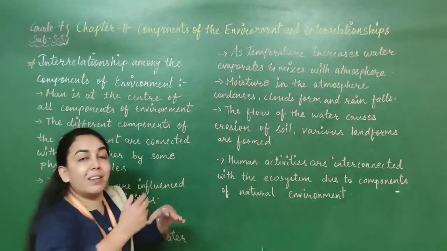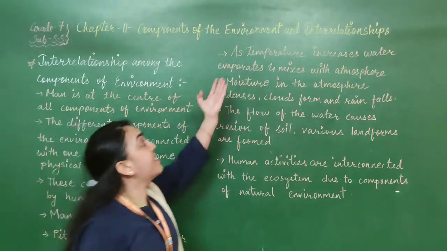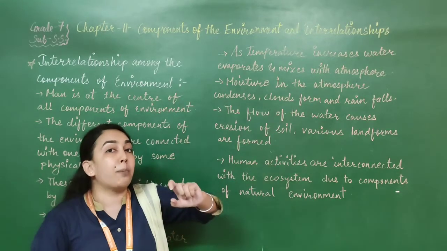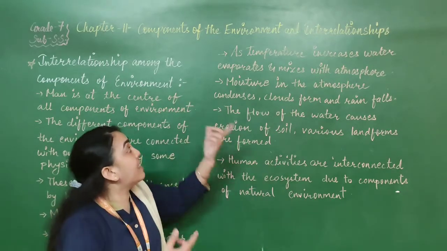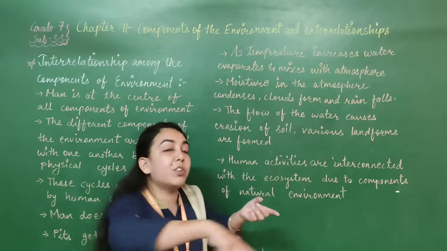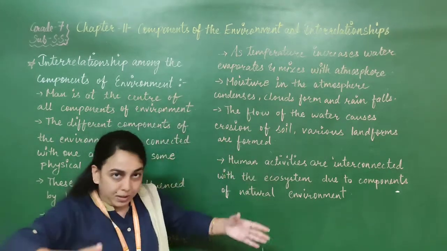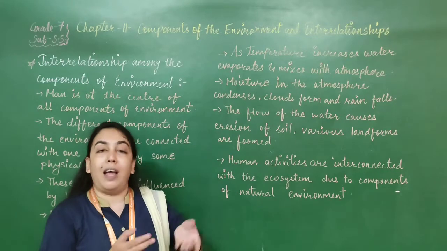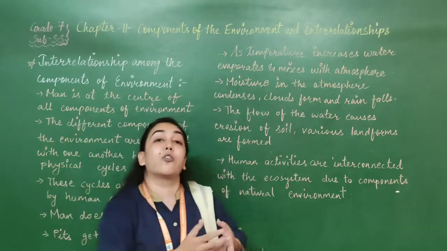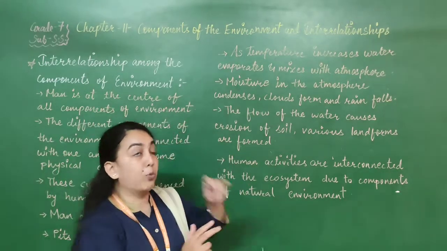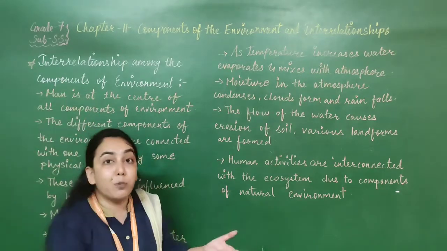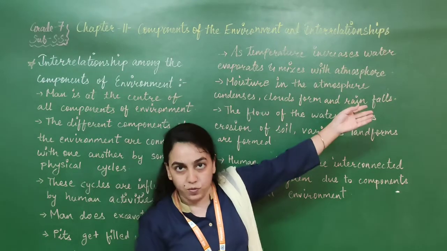Now slowly, as time passes and the temperature in the atmosphere increases, what will happen? The water which was collected in that huge pit will evaporate. As the temperature is increasing, the water in the lake in the hydrosphere will evaporate into the atmosphere and mix with the atmosphere.